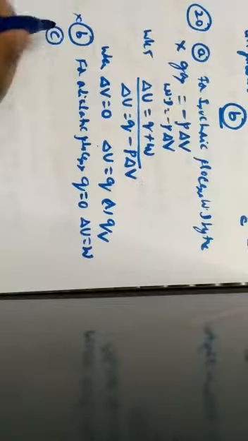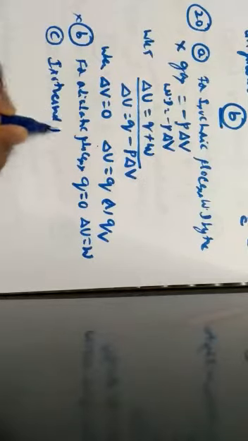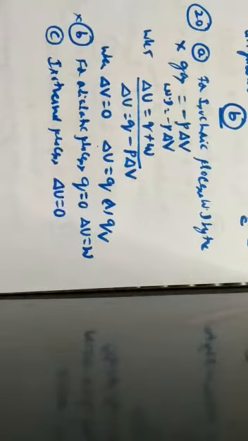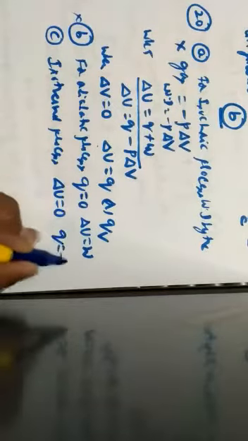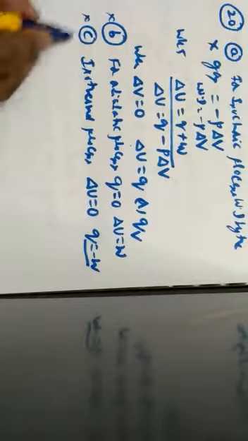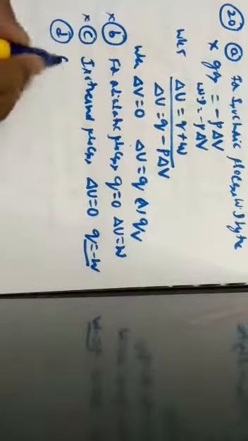Let us go through option number 3, for an isothermal process. We know that for an isothermal process, the change in internal energy, delta U, is equal to 0. Then we can write Q is equal to negative of work done. But here they have given the option as Q is equal to positive of work done, which is also a wrong statement.